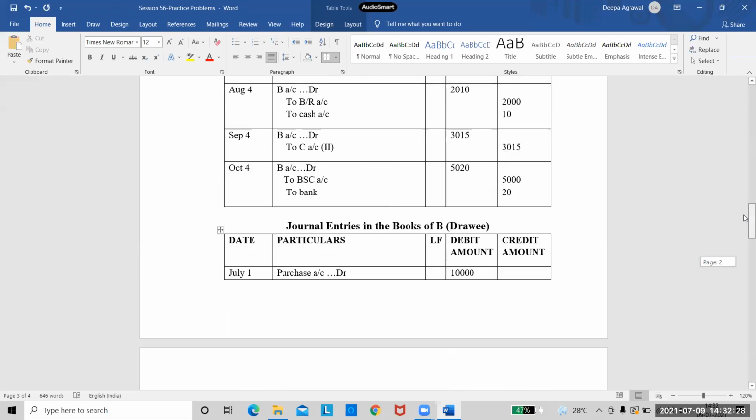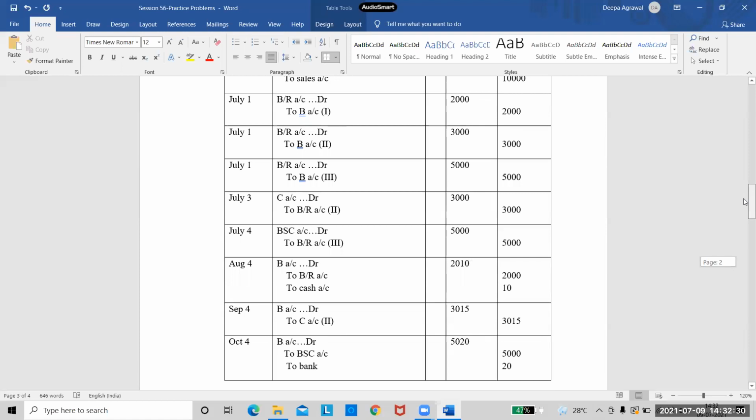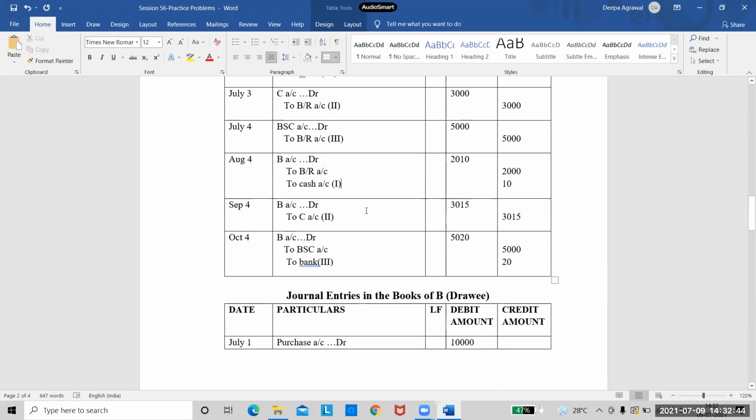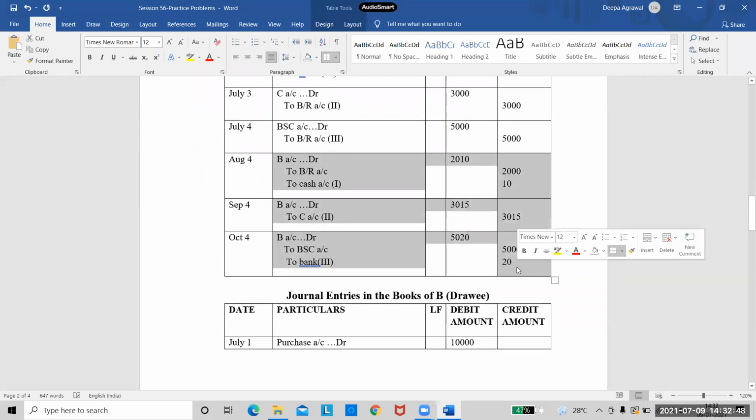So we have written all the entries. Now look carefully once. I will just mention here, this is for the third bill and this is for the first bill. Now just look at the last three journal entries. All three entries are for the dishonor of the bill. The first bill was dishonored, the second was dishonored, the third was dishonored. But see the difference? The first one was retained, the second one was endorsed, the third one was sent to the bank for collection.